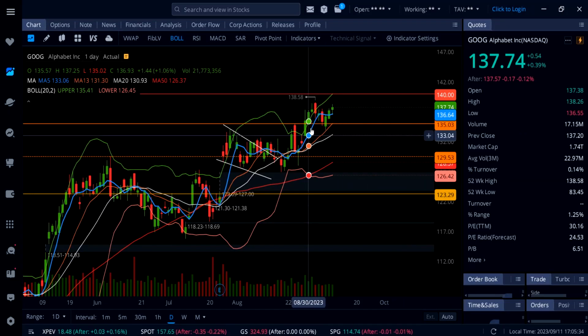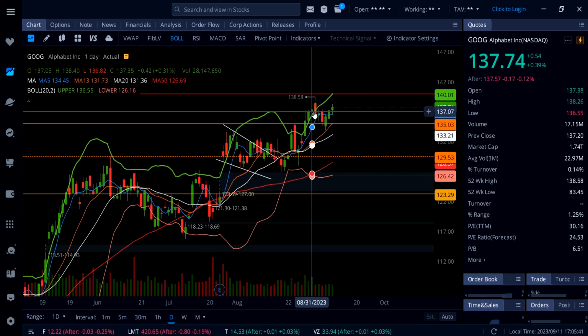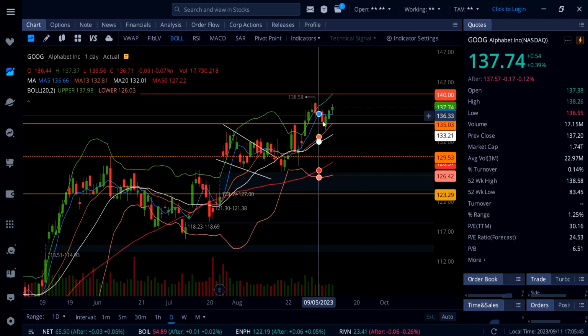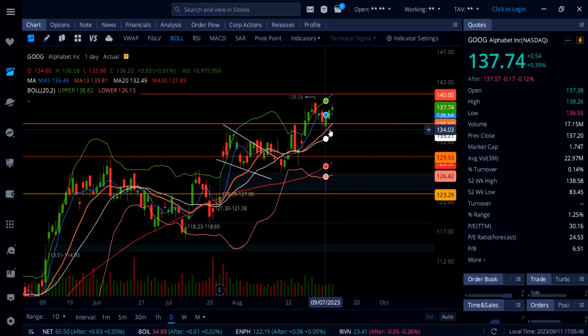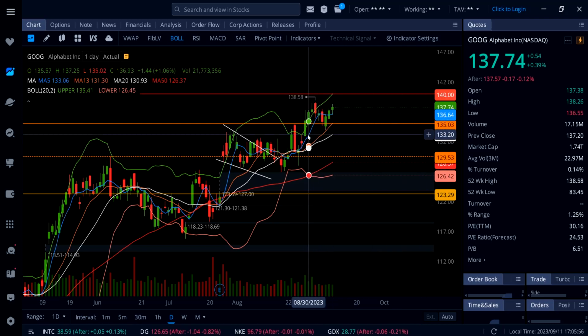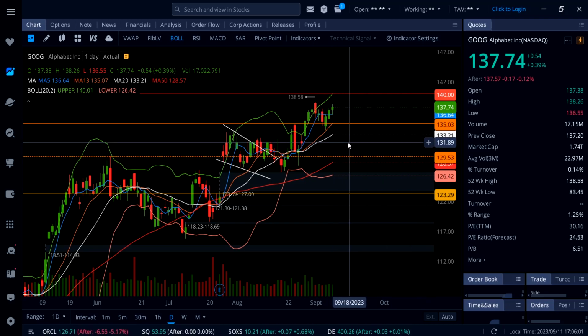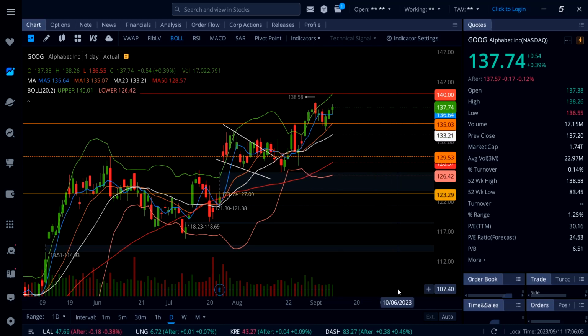On Google stock, it's up 0.39%. Right here I called it out before, just like I'm calling it out right now on Amazon, that it was getting a bit frothy, a bit overbought, trading above the upper Bollinger Band, and then what happened? Google stock came down all the way down to 133, and now it's going all the way up to 140. On a pullback, you want to watch the support at 136.64, blue line 5 SMA, and just below that 135, 133, but Google looking extremely bullish for a move up to at least 140.